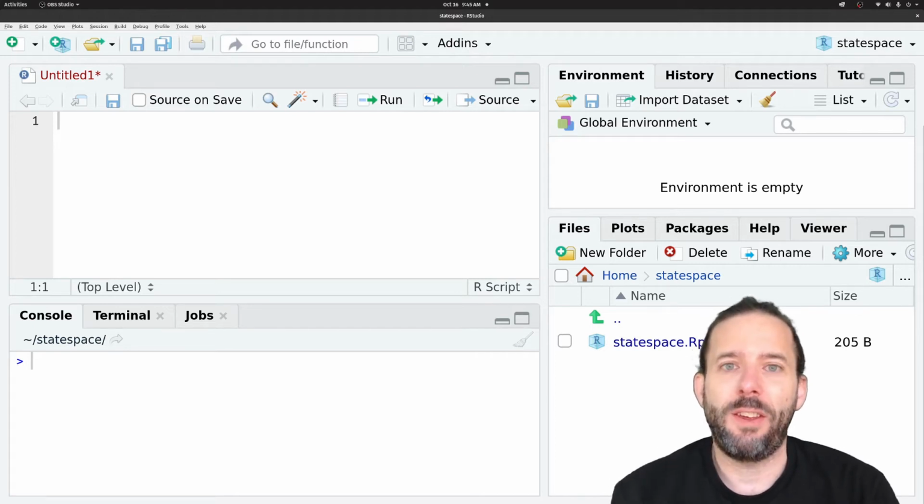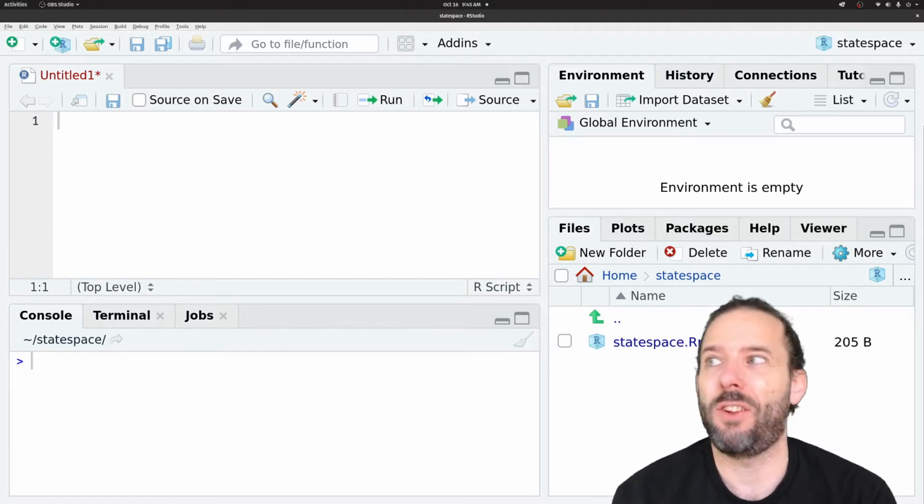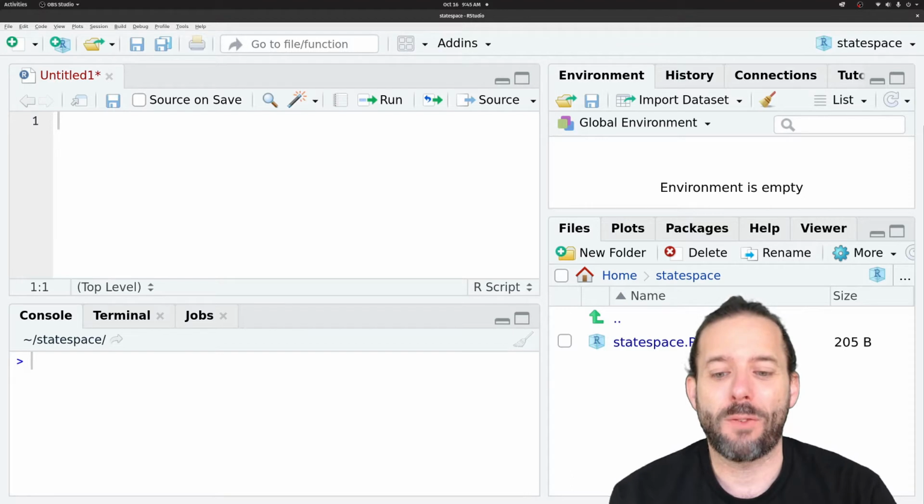This lesson is an introduction to state space modeling in R for forecasting. We're going to be doing this using JAGS and the RJAGS package, so you'll need to have both JAGS and RJAGS installed for everything to work.